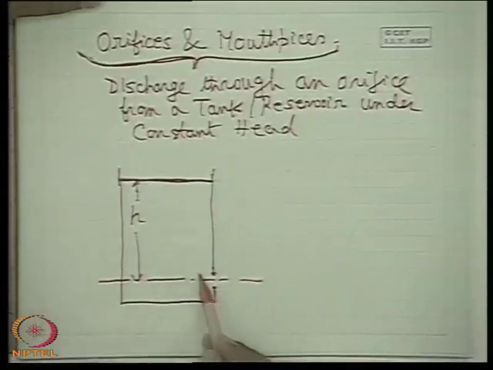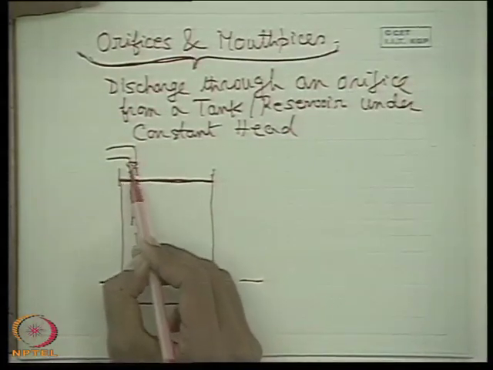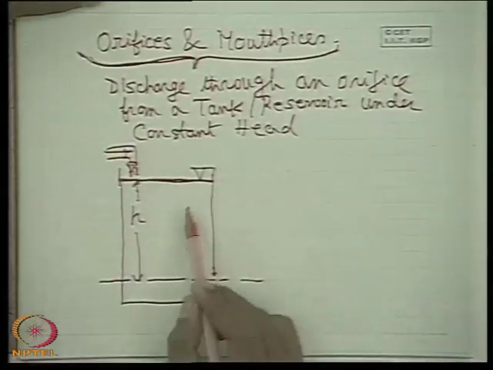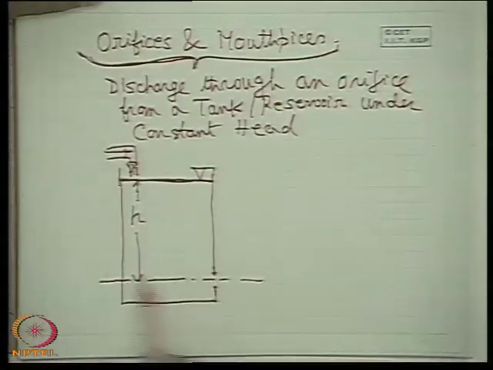How is this maintained constant? As the water is discharged from the orifice, there is also an inflow of water, so that the height is maintained constant. This is shown like this under constant height, which is known as head. This is the pressure head at any point on this axis.